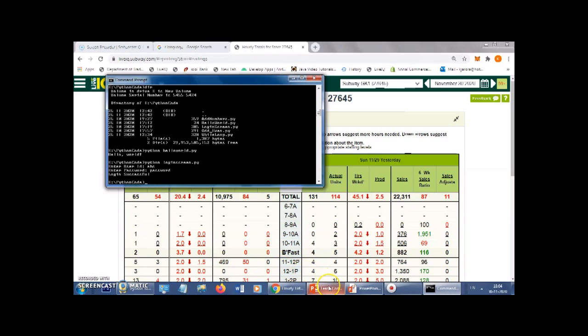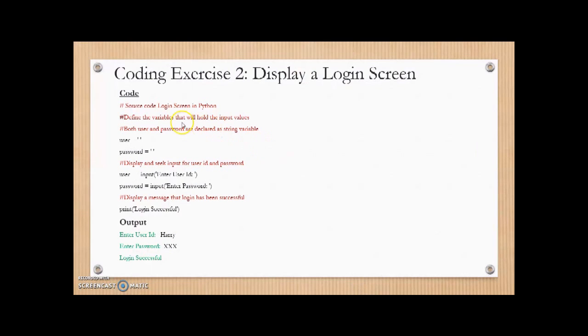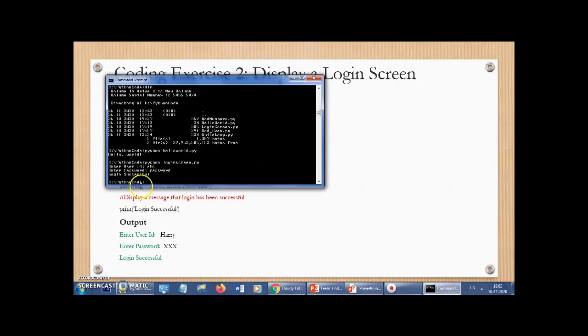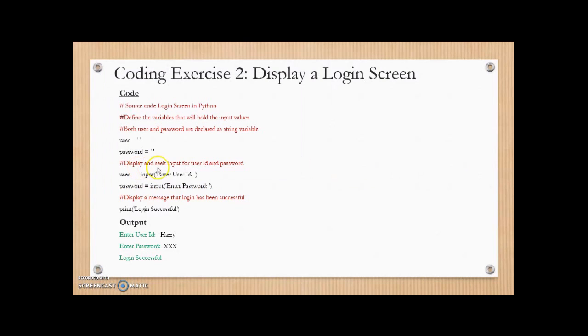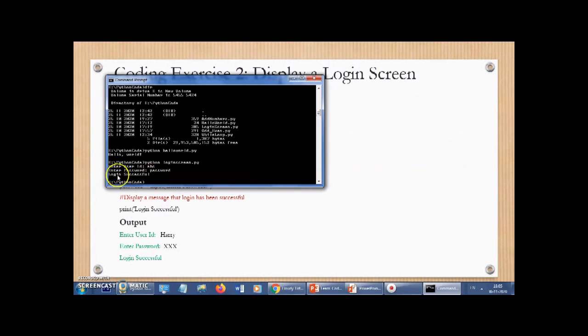So this is what we saw in that code: we have two variables, user ID, input the user ID and save that in the user variable, input enter password and save that in the password variable. We got a message called enter user ID. This is coming from the input command.